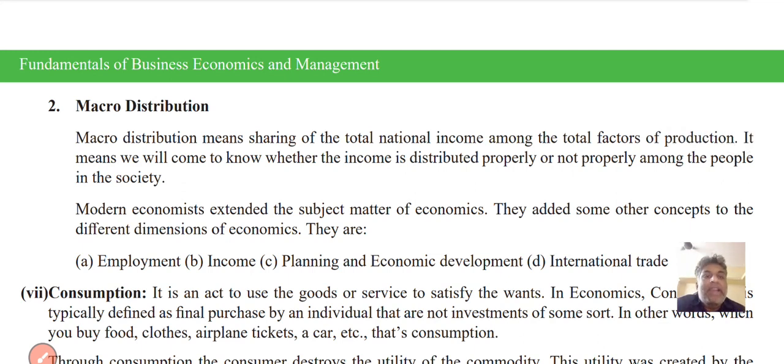It means we will come to know whether the income is distributed properly or not among the people in the society. Modern economics extends the subject matter of economics.